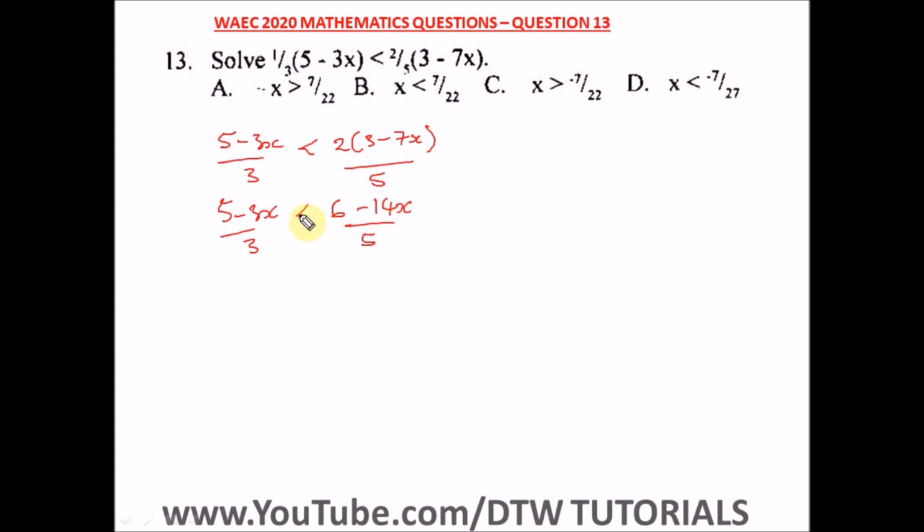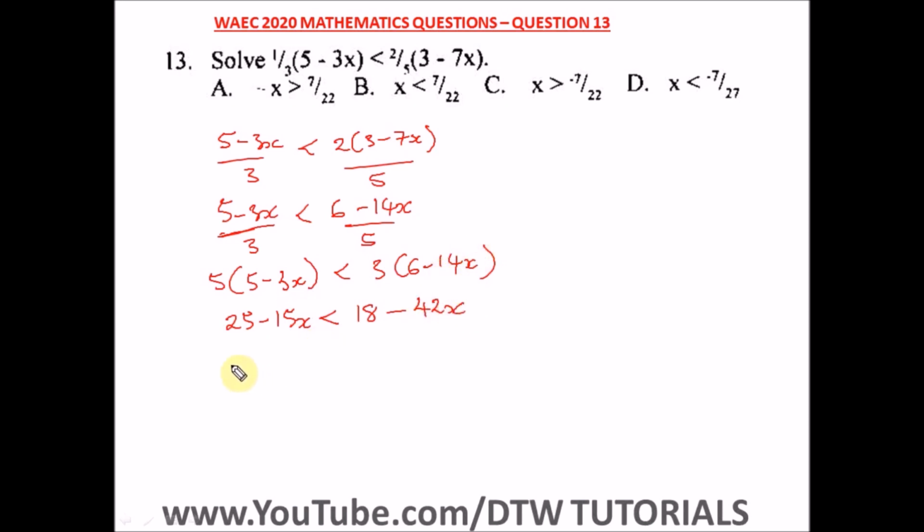Now to further solve this, we have to cross multiply, so we remove everything in our denominator. So cross multiply, so 5 will multiply this and 3 will multiply this. So we have 5 bracket 5 minus 3x less than 3 bracket 6 minus 14x. Opening up this bracket, 5 times 5 is 25, minus 5 times 3x is 15x, less than 3 times 6 is 18, minus 3 times 14, which would give us 42x.